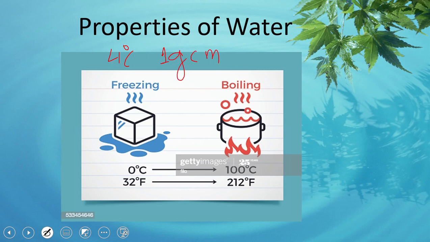Water is most dense at this temperature, that is, at 4 degrees Celsius, and its density goes to 1 gram per centimeter cube. Learn these figures, they are important for MCQs.